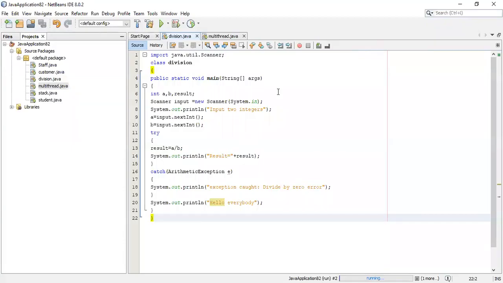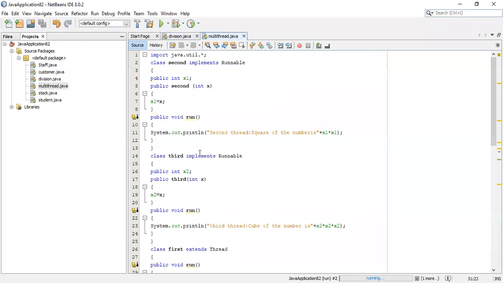Hello students, today I'll be teaching you the third program, that is exception handling. First you should understand what exception handling is. In the third program there are two programs: one is exception handling and one more is thread concepts. So these two programs you should study.